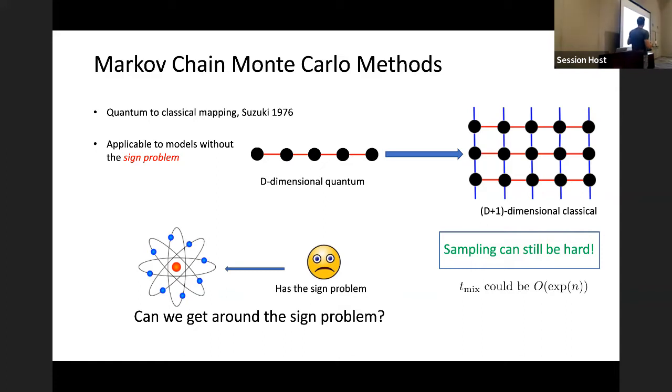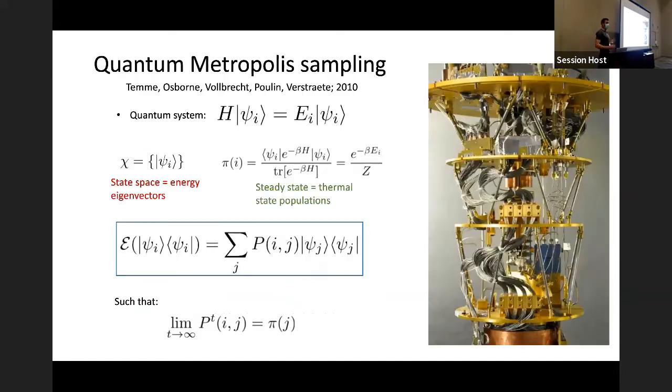But nonetheless, if a model does have the sign problem, you just can't even get your foot in the door. These techniques don't really work. And so the question is, can we use Markov chain Monte Carlo methods on models that have the sign problem? And it turns out the answer is yes, if we have a quantum computer.